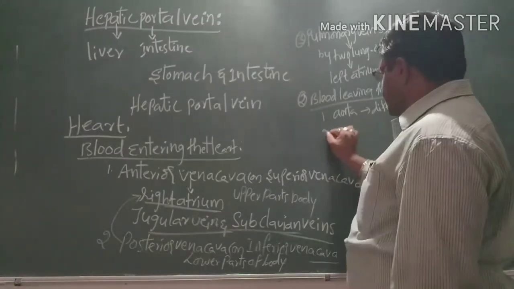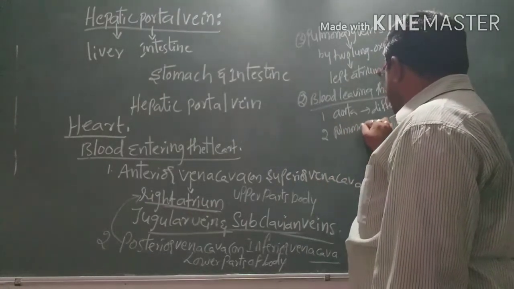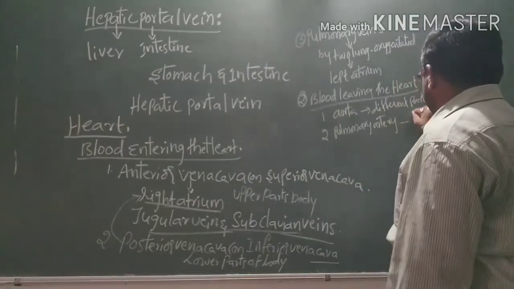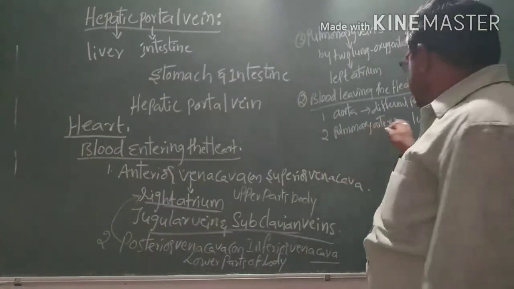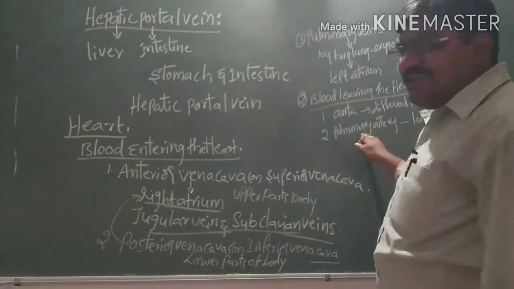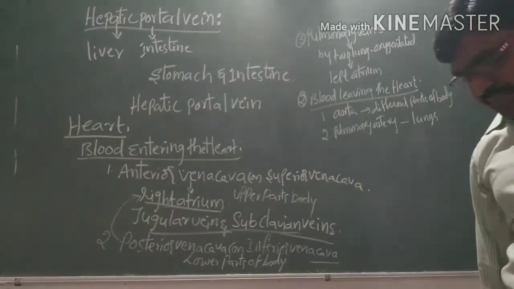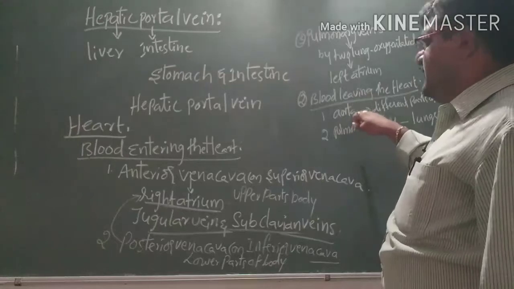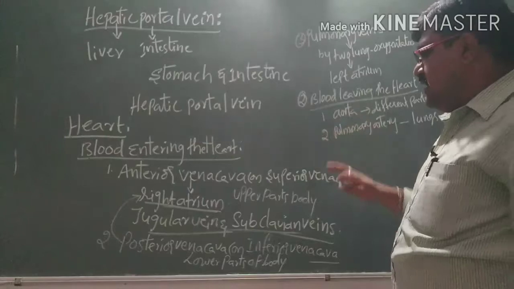And the second one is the pulmonary artery, which carries deoxygenated blood into the lungs. So these are the two blood vessels that carry blood away from, or leaving, the heart.